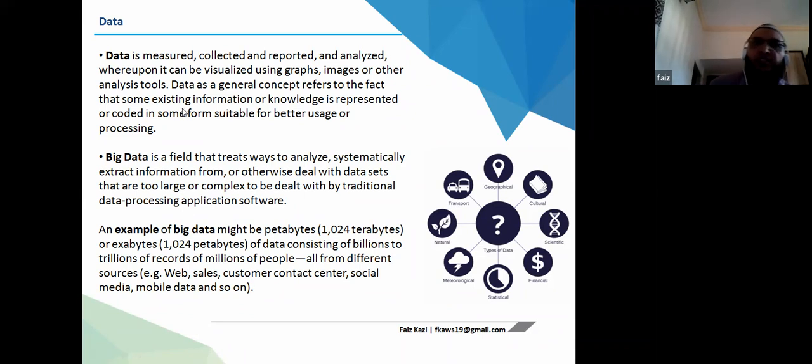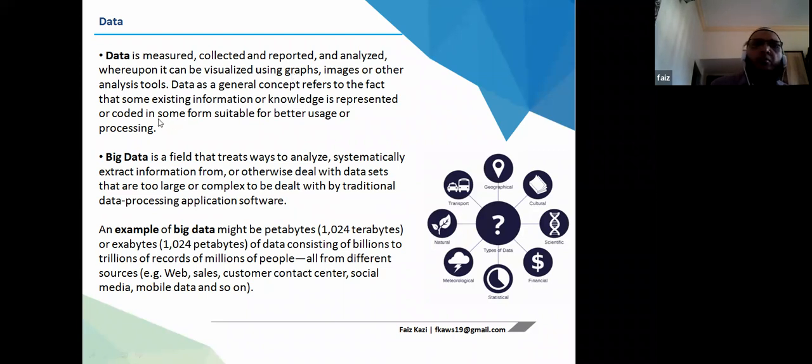So data is measured, collected, reports analyzed, wherein it can be visualized using graphs, images, or other analysis tools, right? So that some existing information of knowledge is represented. So it is just a piece of information, okay, which can be visualized using graphs, images, or analyzing tools.